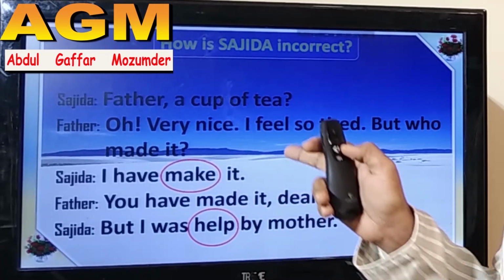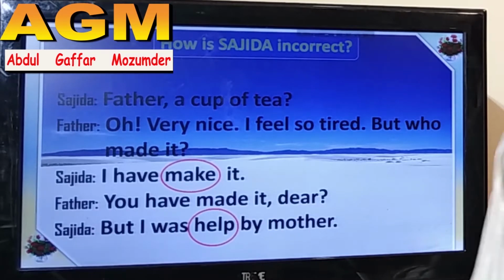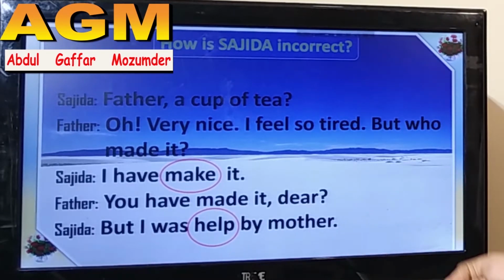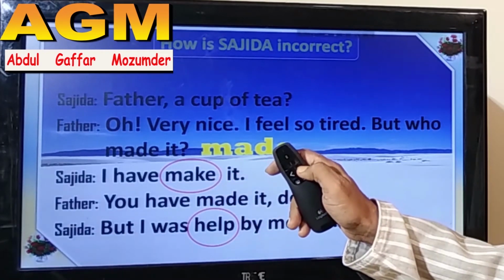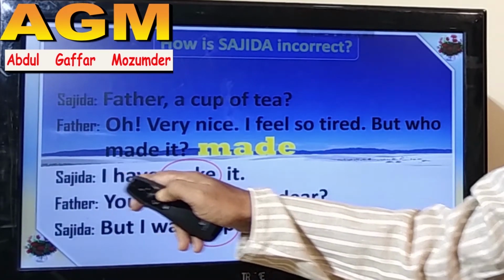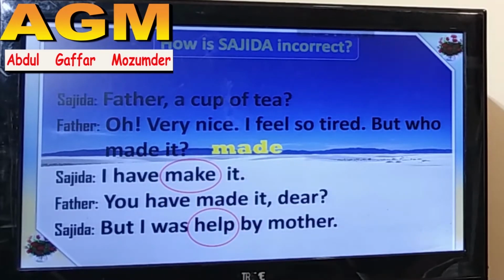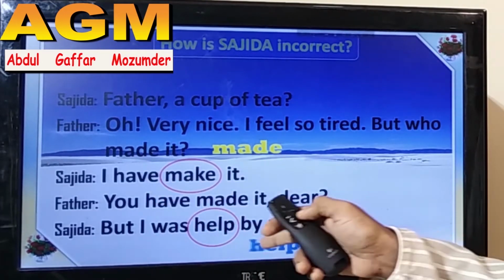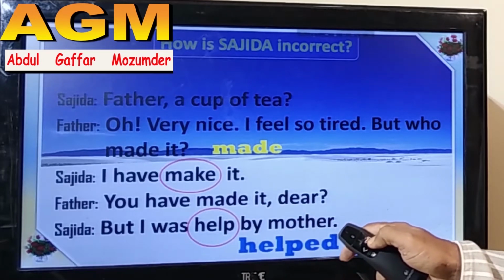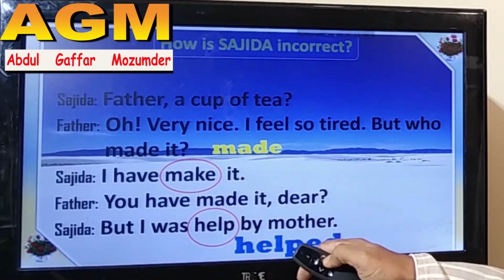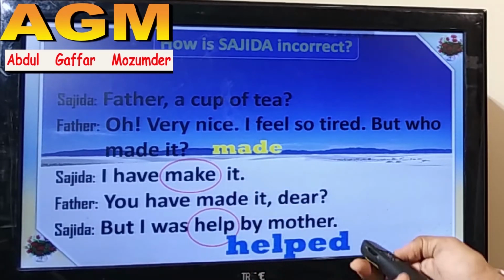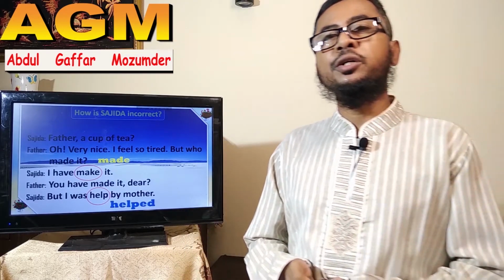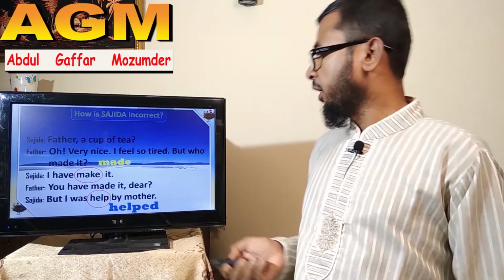Here we can see she has made two mistakes. And so, if we try to correct them, this make will be made, as the sentence is here in present perfect tense, and also this help should be helped, but I was helped by my mother, as the sentence is in passive form. So now I think you've imagined what I'm gonna present today. Let's see.